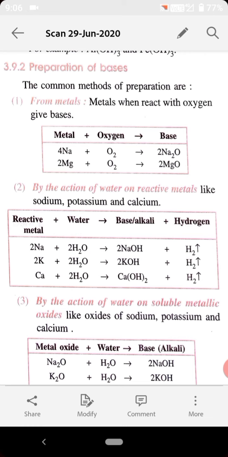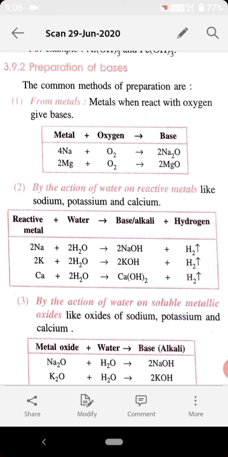Yesterday we discussed the classification of bases and their definition. As I told you all, bases are either hydroxides or oxides of metals, right? Then I classified the bases into different categories on the basis of different aspects. Today we will discuss the preparation of bases, as the heading is visible to you all. Today's topic is preparation of bases, meaning how bases are prepared. General preparation, right?